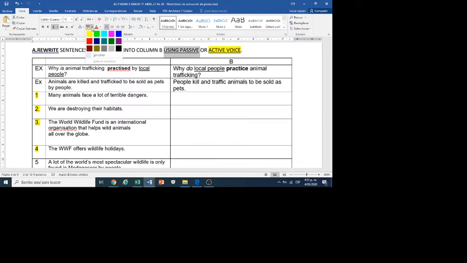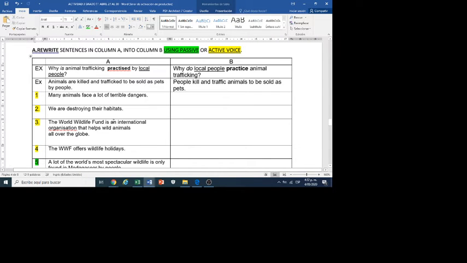So we are going to transform the active sentences into passive and the passive into active. Number 1, look at this: who receives the action? A lot of terrible dangers.